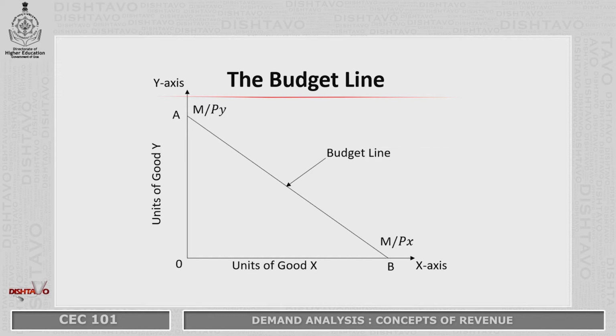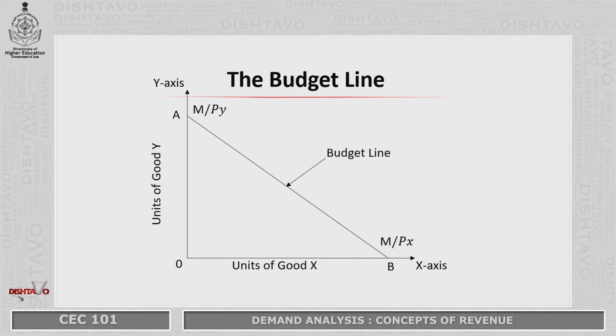As you can see on this diagram, we have represented the units of good X on the X axis and units of good Y on the Y axis. There is a line joining both these axes. That line in this diagram is AB, which is nothing but the budget line, and on the Y axis you can see M by Py, that stands for income divided by price of commodity Y. So this point A suggests that the consumer is spending the entire income buying just commodity Y and nothing of commodity X.